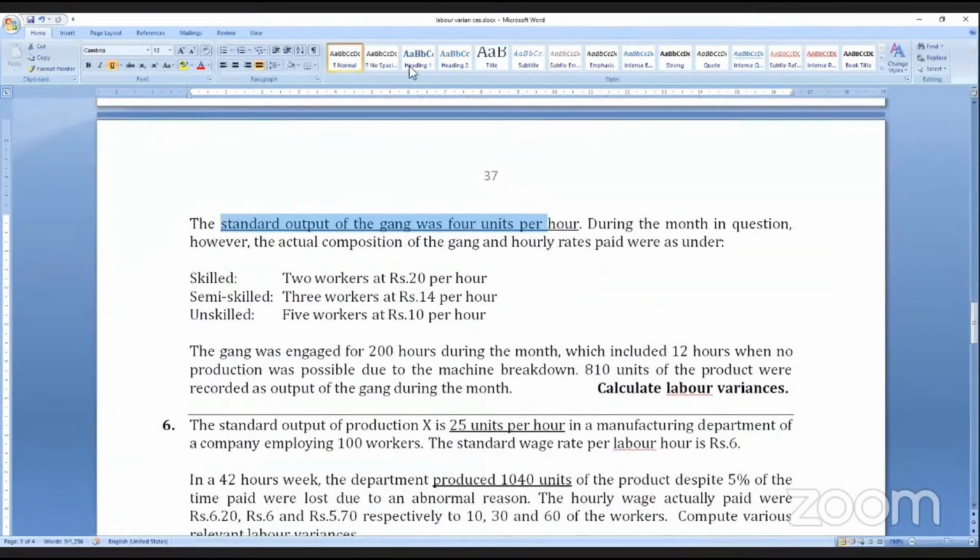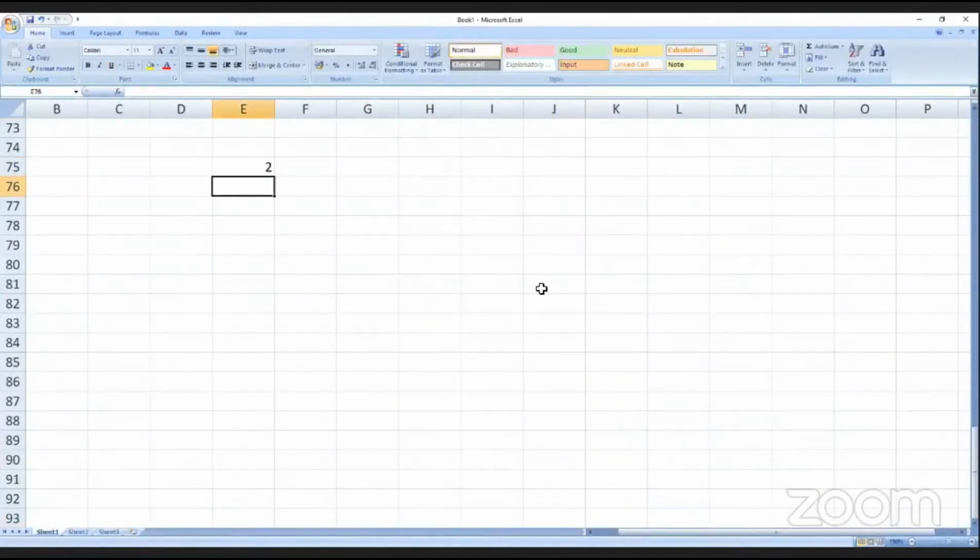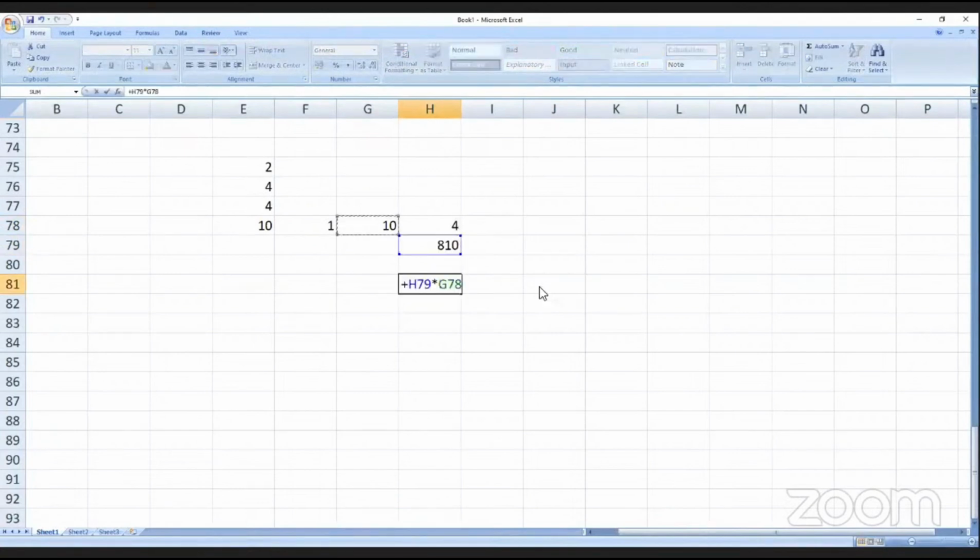So students, if you look at the total: 2 skilled, 4 semi-skilled, 4 unskilled. Total is 10. If they work for 1 hour each, 10 hours, they are expected to produce 4 units. Now for 810 units, 810 into 10 divided by 4 is equal to 2025 hours. This is for actual production. This is called standard hours, standard hours for actual production.